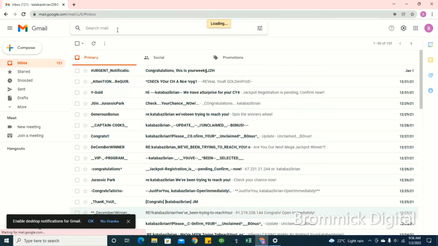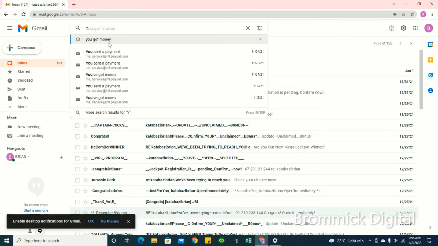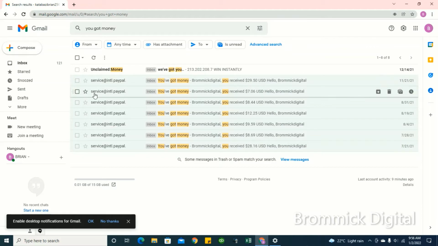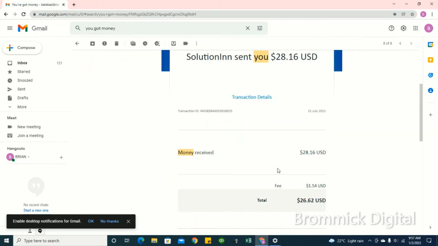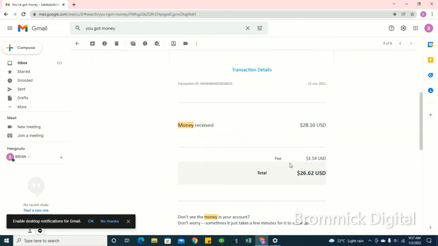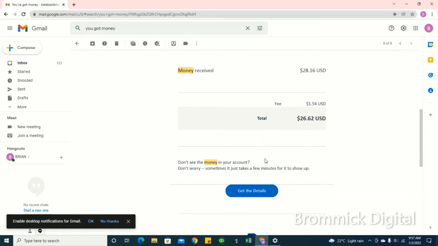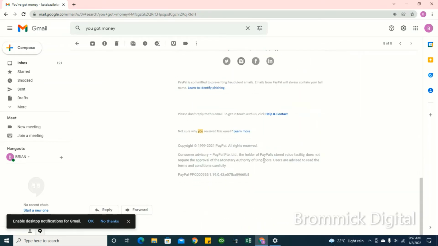Okay, so I'll log into my email address that is linked to my PayPal account and show you the different notifications I've gotten from PayPal whenever I have received money. So all these notifications you can see here on Gmail. PayPal always notifies you whenever you have received any form of payment. So here they're informing me how I've received $28. And once you've got a notification from PayPal, that means it's actually instant.